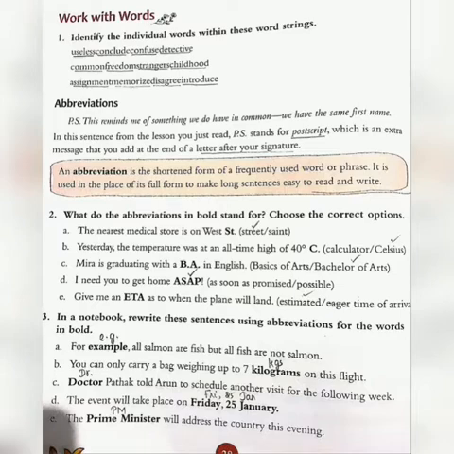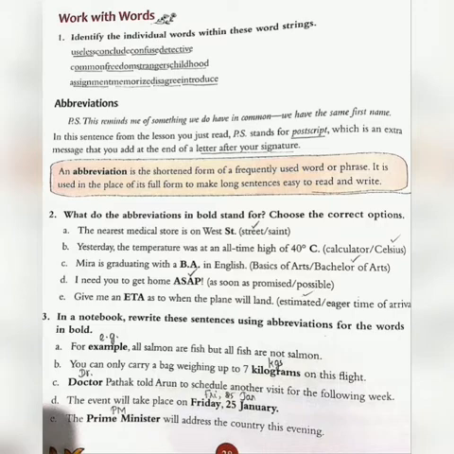Students, now let's see something about abbreviation. Are you all familiar with the word abbreviation? No? If I say a few examples, then you will know what an abbreviation is. Shall I say something?